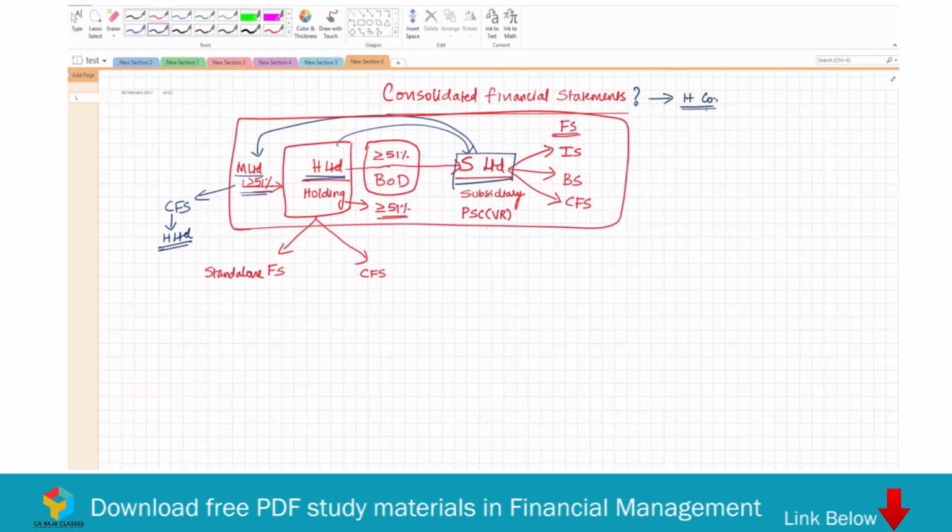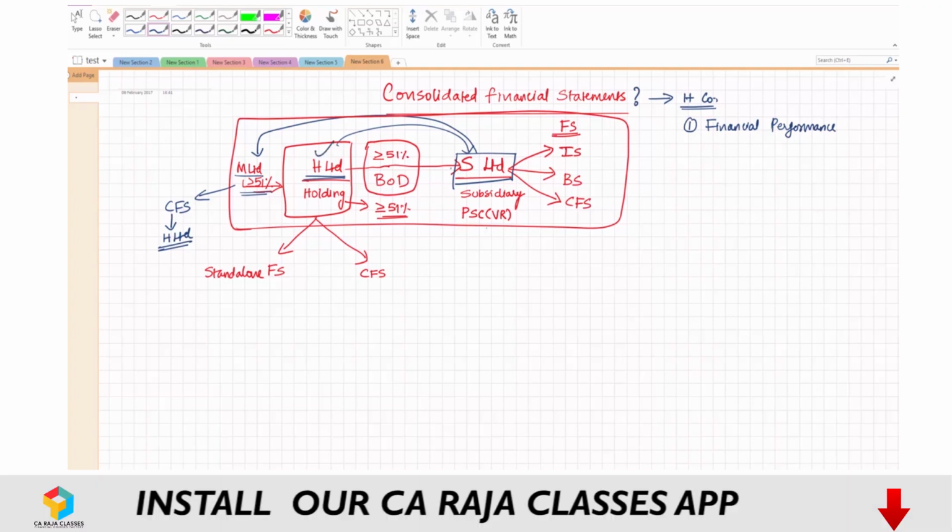Now why should holding companies prepare consolidated financial statements? Number one, it will help them to understand the financial performance of the group as a whole, because their activity is not confined to their company alone, it is now extended to another company as well. It will also enable the holding company to understand the financial position of the group as a whole.